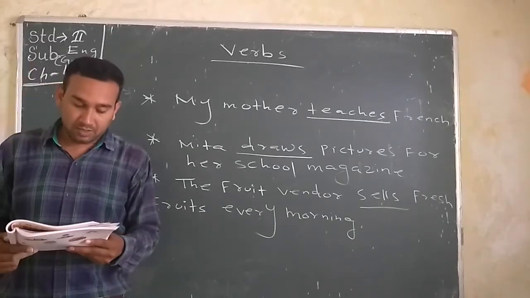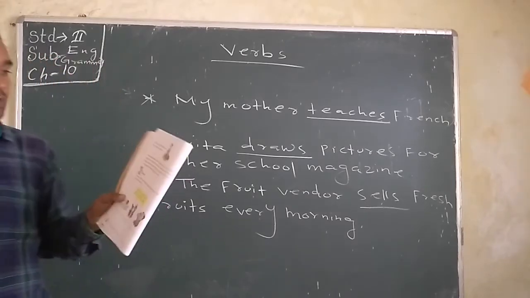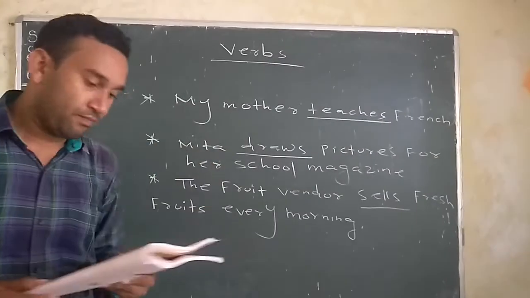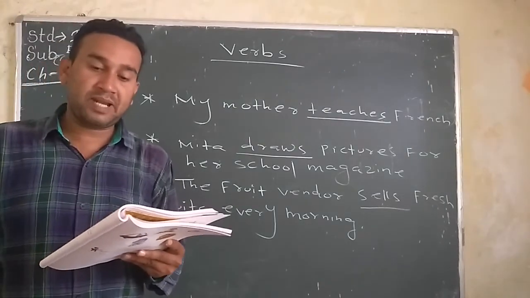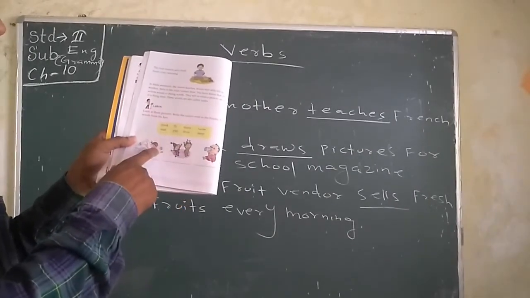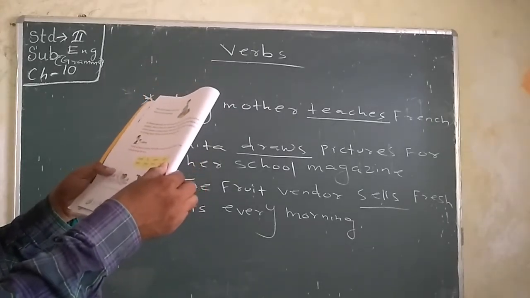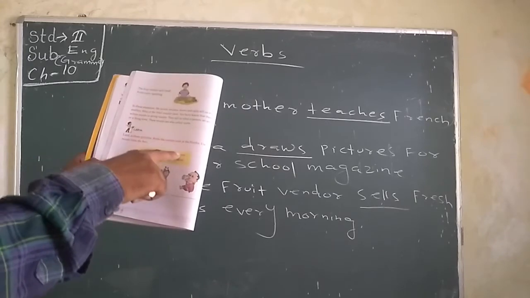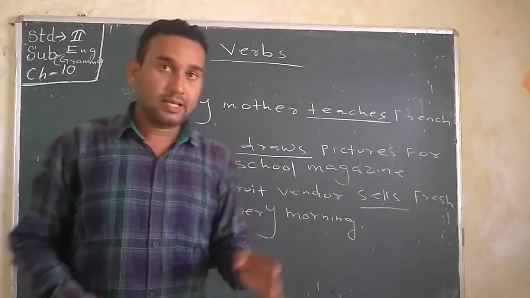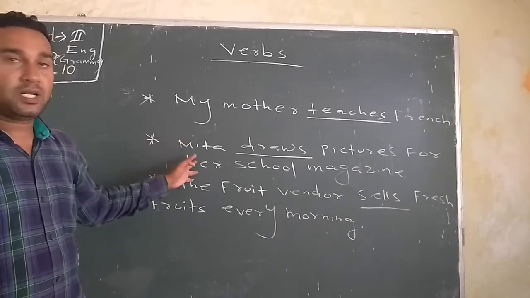So see page number 62 and write which one is the verb in your book. This one you have to write in your copy. So look at this picture. Write the correct word in the blanks. Use words from the box. Here we have to see the picture. Just write the correct verb in the blanks, using words from the box. Okay, so just see the blackboard. Then we have to do some question answer, then you have to write in your copy.